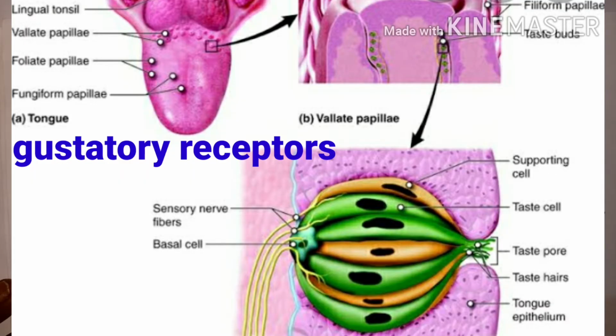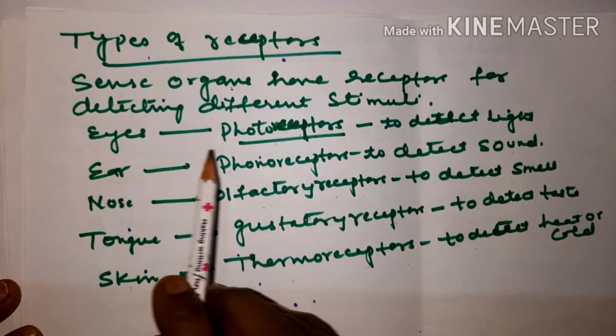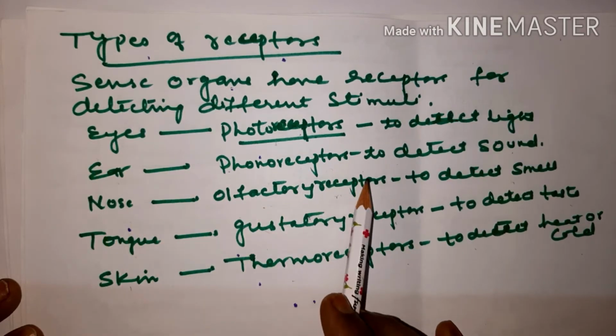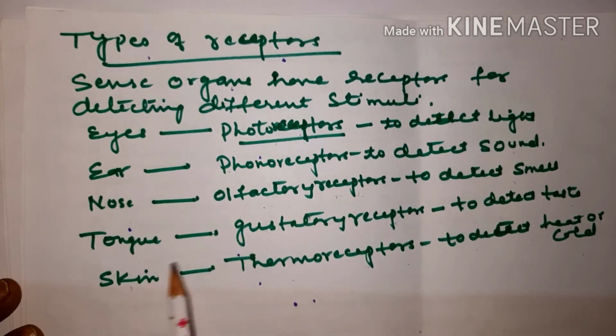And on the tongue we find taste buds. Inside the taste buds we can see the gustatory receptors to detect the taste. And throughout the skin we can find thermoreceptors to detect heat and cold, children. So eyes: photoreceptors, ear: phonoreceptors, nose: olfactory receptors, tongue: gustatory receptors, skin: thermoreceptors.